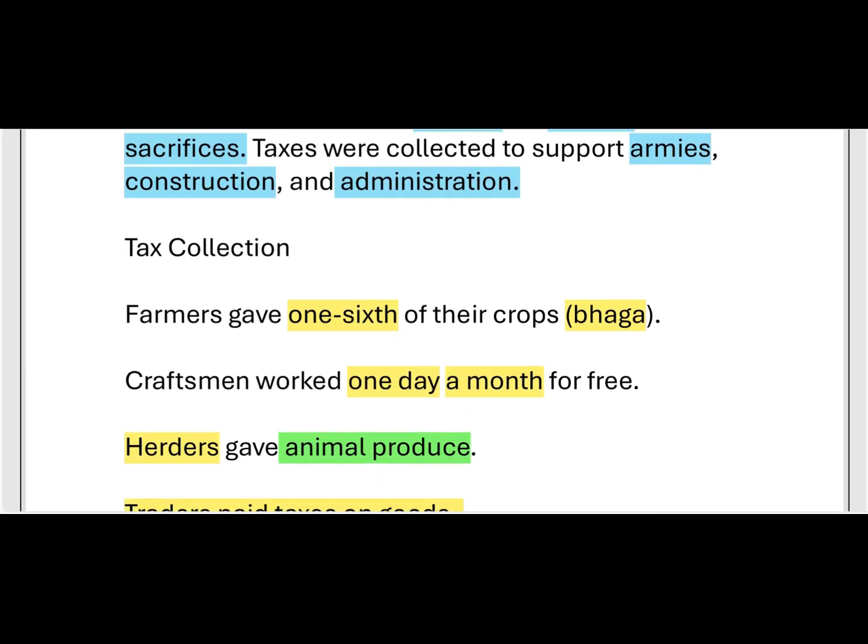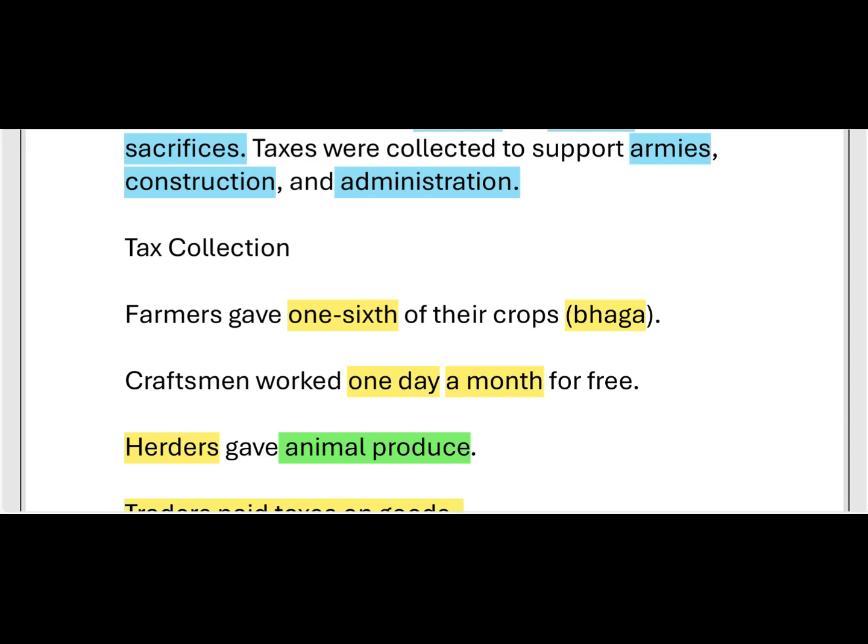What kind of taxes and how much were they collecting? Farmers gave 1/6 of their crop. Among their crops, 1/6 part they have to give as tax. That 1/6 part of their crops is called baga.